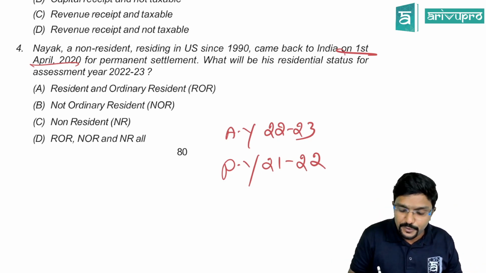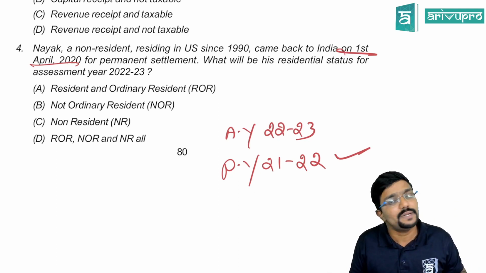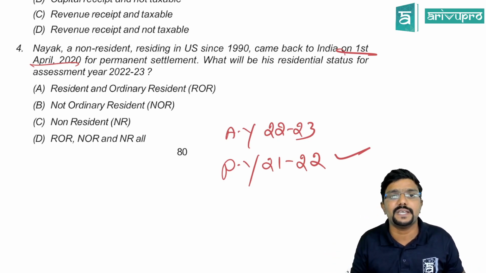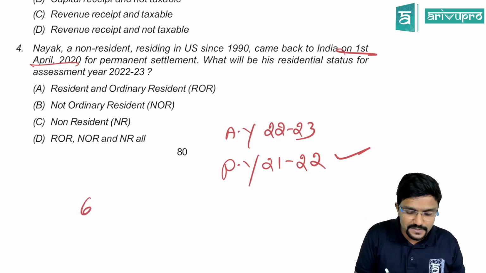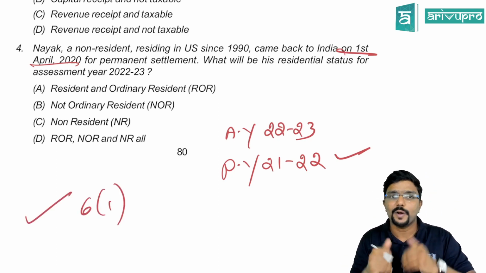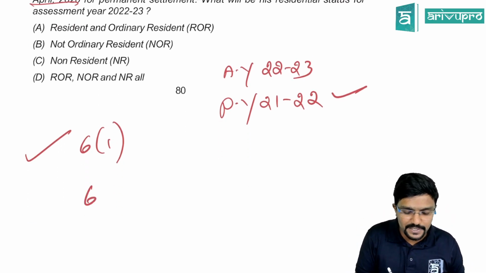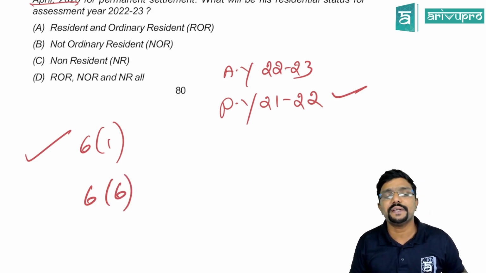Now can I tell during our previous year what is applicable as per the question? Did he stay in India completely? Yes, full 365 days he was there in India. So as per section 6 subsection 1, he is resident. Okay. Then once he is a resident, we will go to section 6.6 and check two additional conditions. What are those two additional conditions?